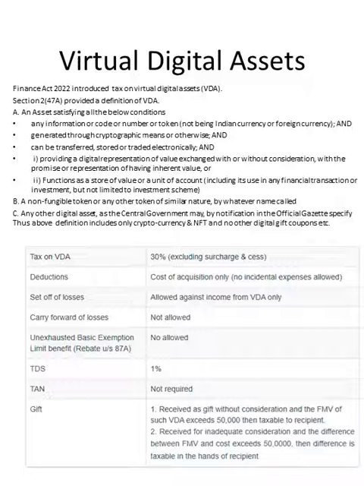Now, what is point number 1? It provides a digital representation of value exchanged with or without consideration, with the promise of representation or having inherent value, and functions as a store of value or unit of account. And the next is a non-fungible token or any other token of similar nature, by whatever name called. So the purpose of the government was to provide tax on cryptocurrency and NFT.